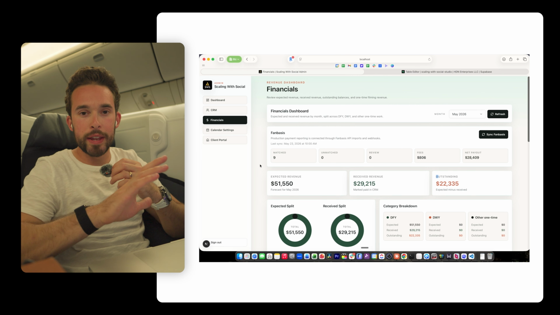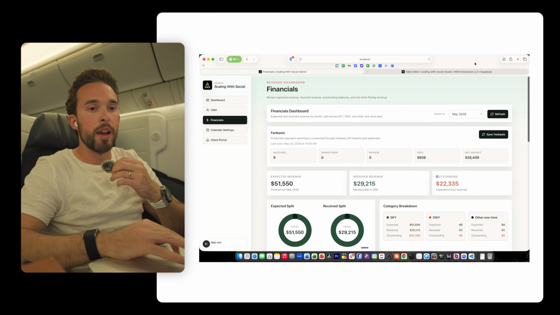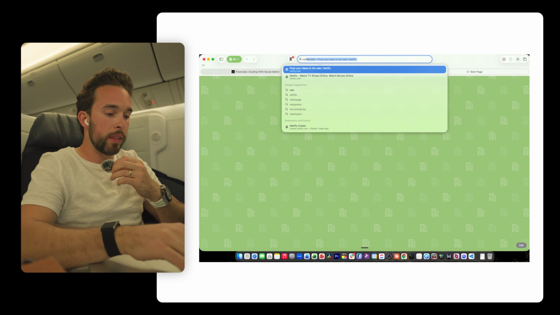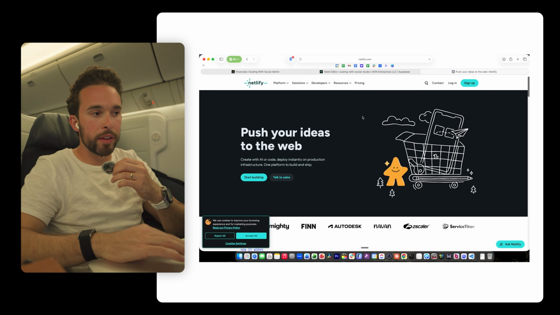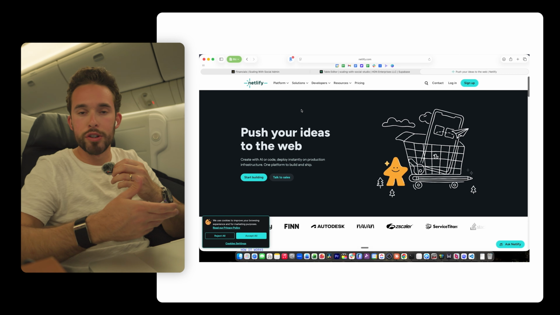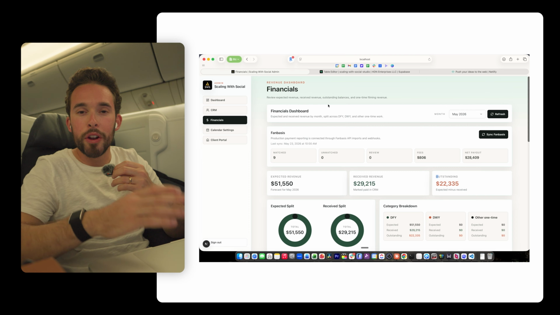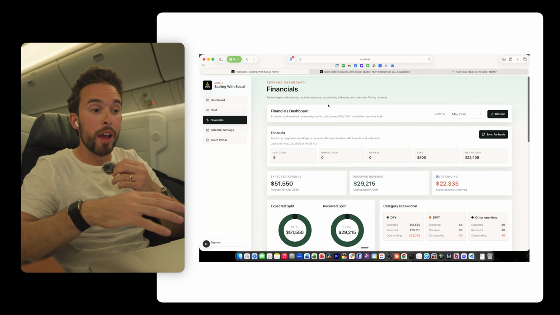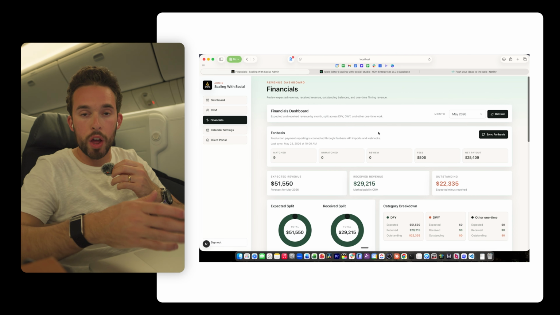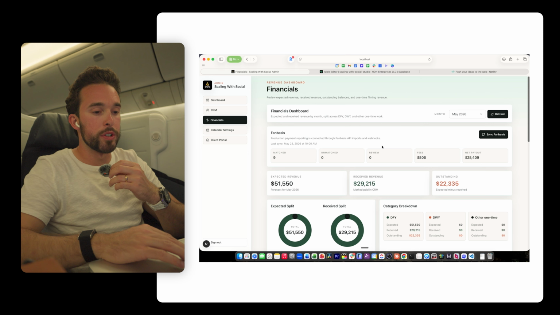Now, the way that you actually get this website hosted, I use a software called Netlify. Netlify basically just pushes it out onto a domain, which is really cool. And you don't have to set all this up. You can literally tell Codex or Claude Code to do this all for you, which is so cool.